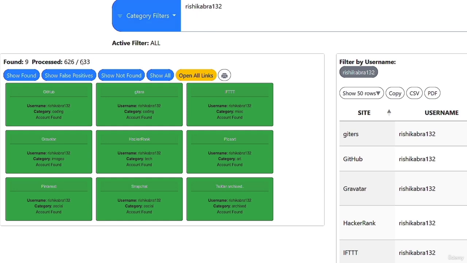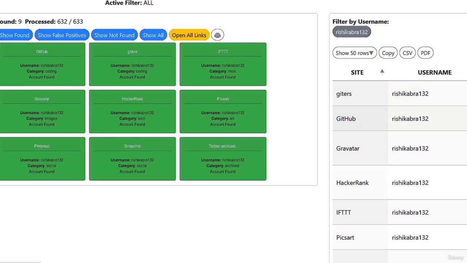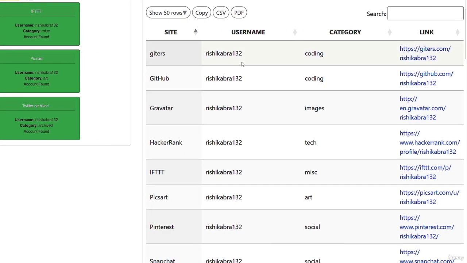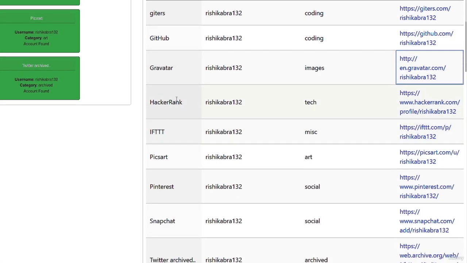Now, as I said before, some search results are false positives, which means that even if you got a result and you open the URL, you'll find that no username has been found on this particular website. So let's open all the links. I would like to open this one first. We already have his GitHub account. We already have his Gravatar account, but here we can see that he has a HackerRank account.